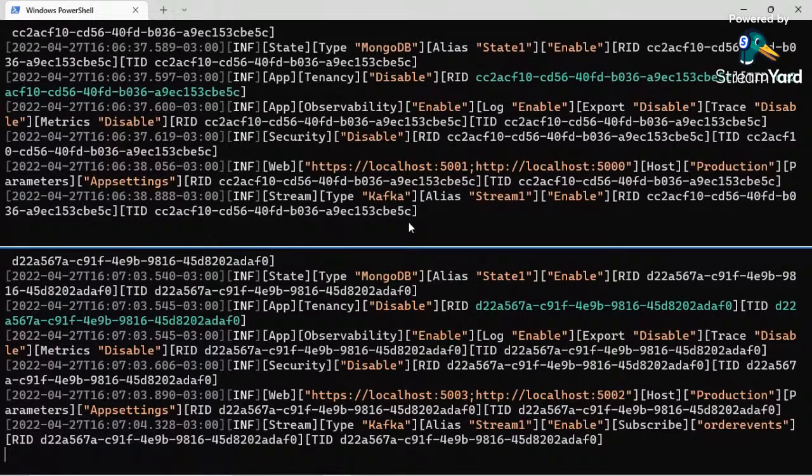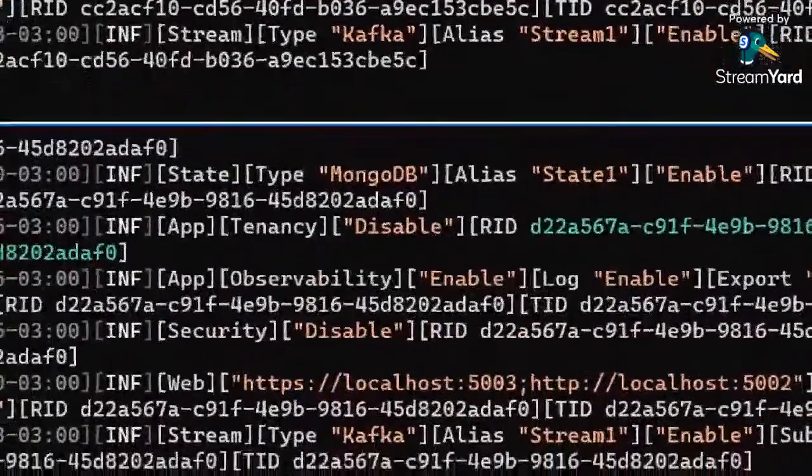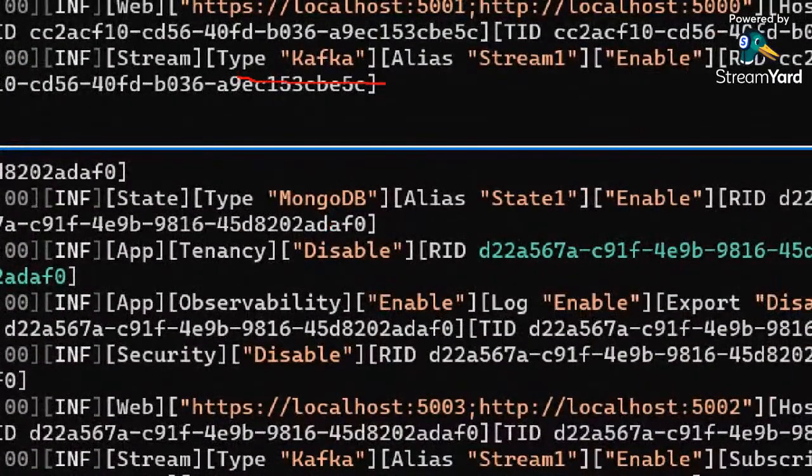So now we have the two microservices running on Kafka, and the only thing we did was change a config. It means that you can just change the config on your cluster, type something like kubectl and apply some deployments and change the configuration. Then your microservice runs on Kafka instead of RabbitMQ.